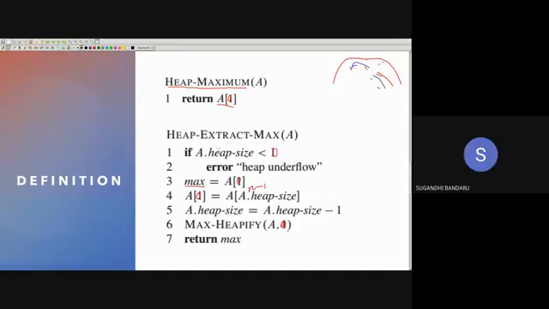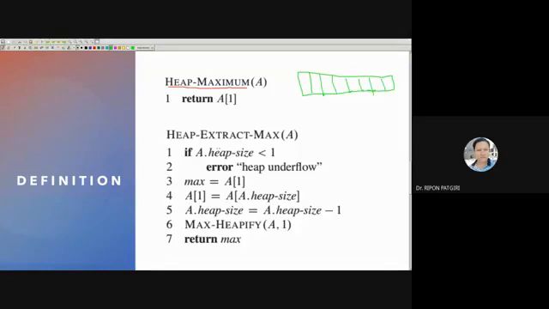Sir, is there any syntax to tell the computer to store this array in the form of a heap, or will it directly store it? I have a doubt on this. Yes, the array is the heap, right? This is my array, and this is my max heap.